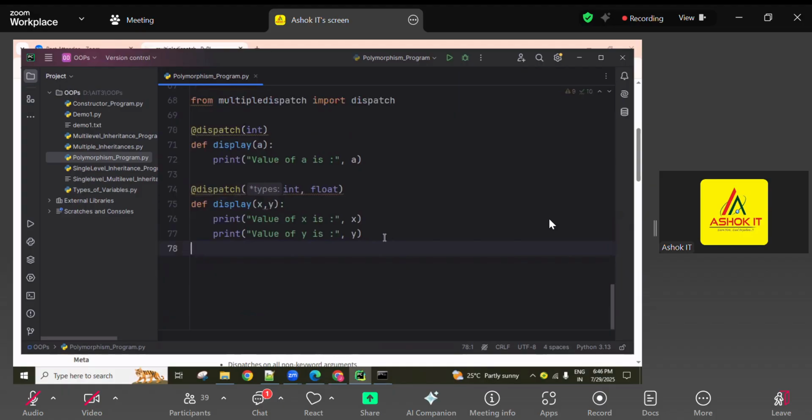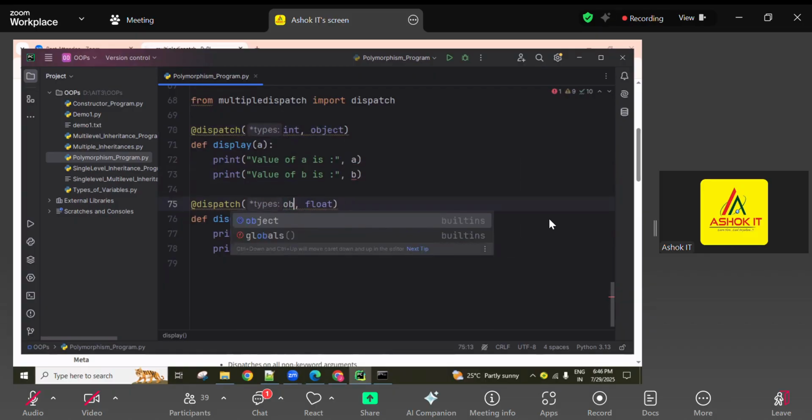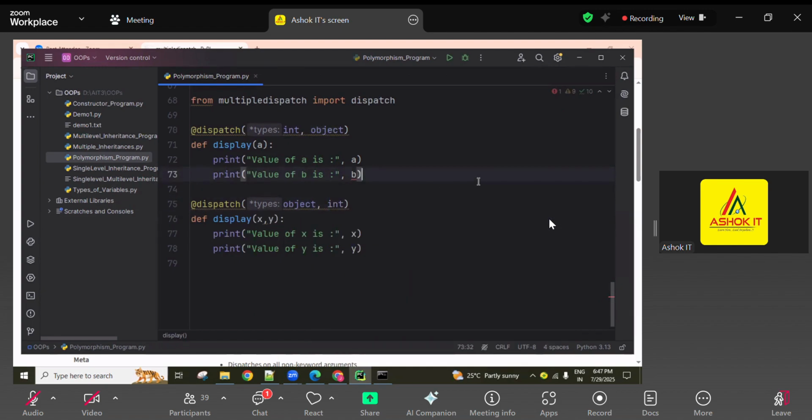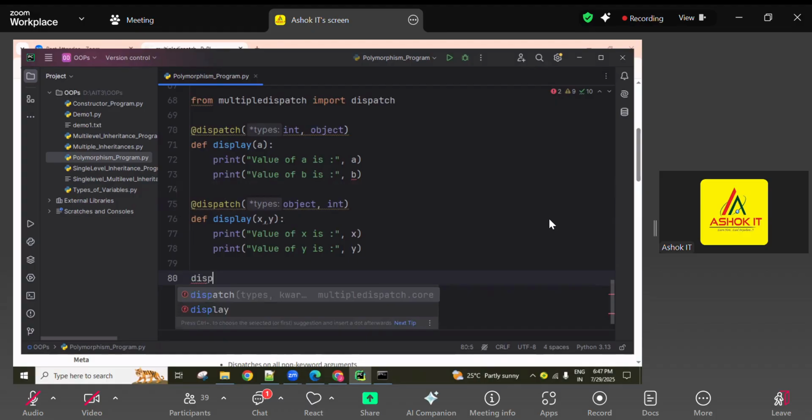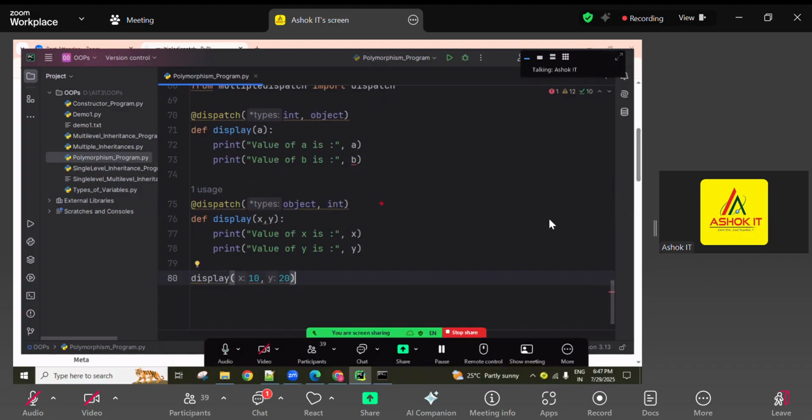Okay, I'm using only two functions. So here, value of b is b, like I'm using. Here I'm using int comma object, and next here object comma int. Okay, check it, guys. Whenever I'm calling the display method with 10 comma 20, which one executes?